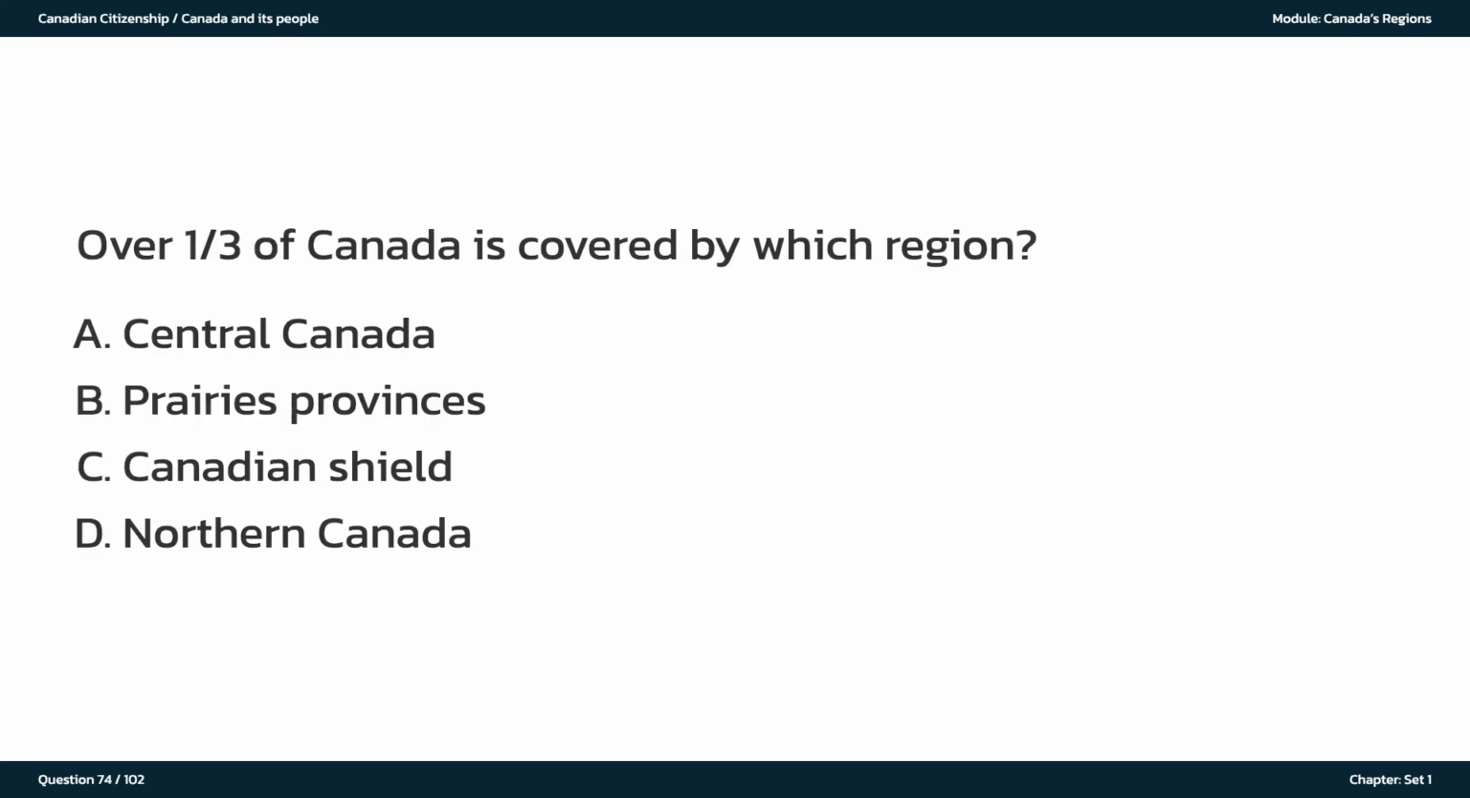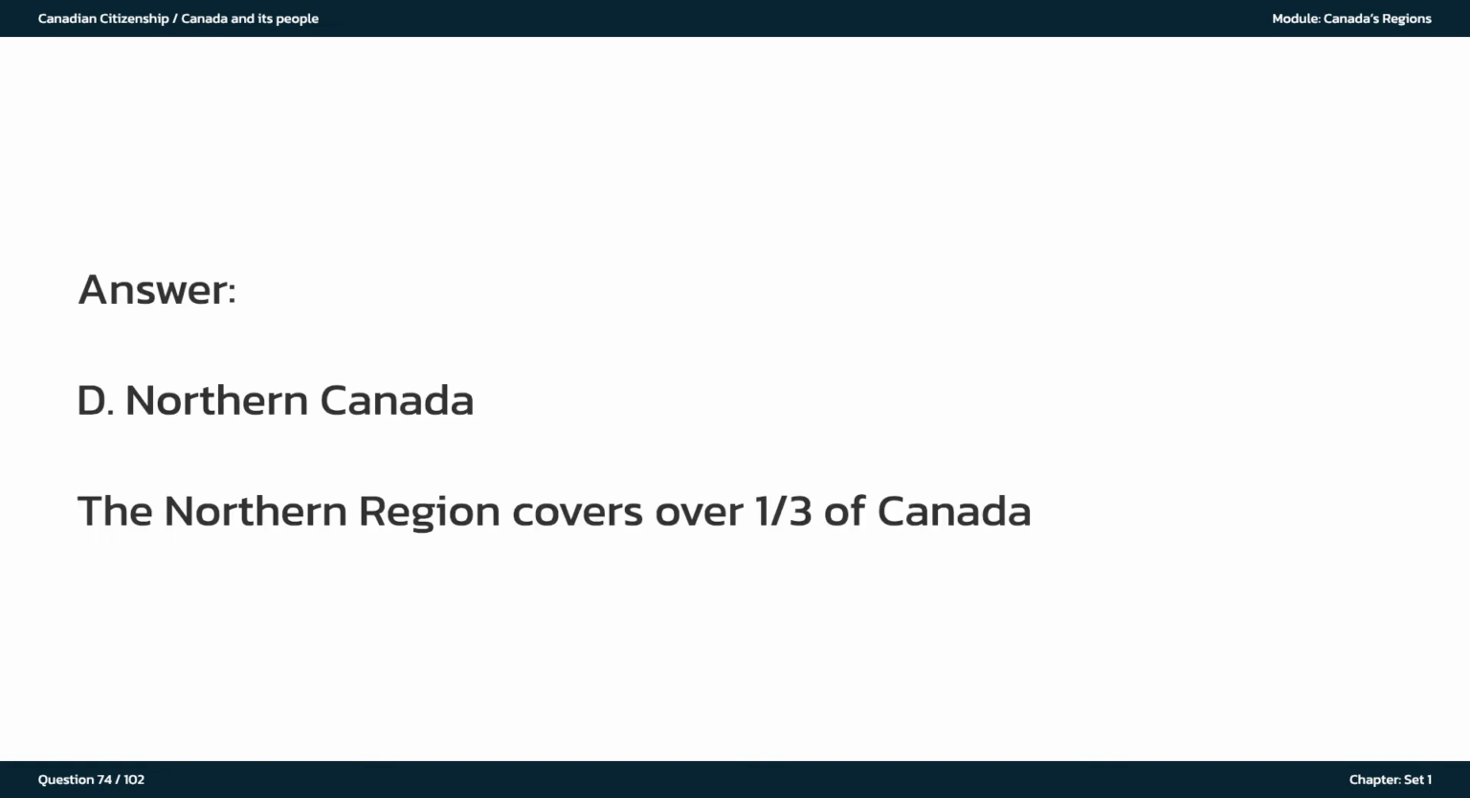Over 1/3 of Canada is covered by which region? A. Central Canada. B. Prairie Provinces. C. Canadian Shield. D. Northern Canada. The answer is D. Northern Canada. The northern region covers over 1/3 of Canada.